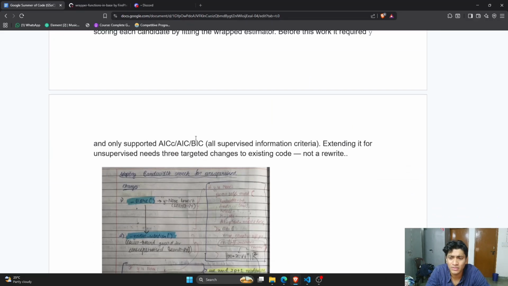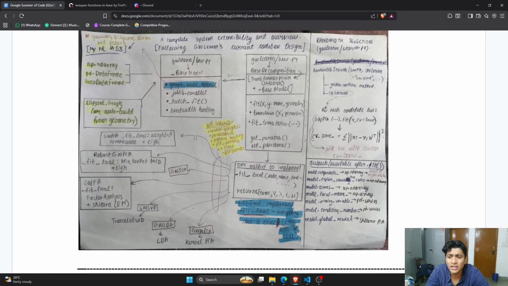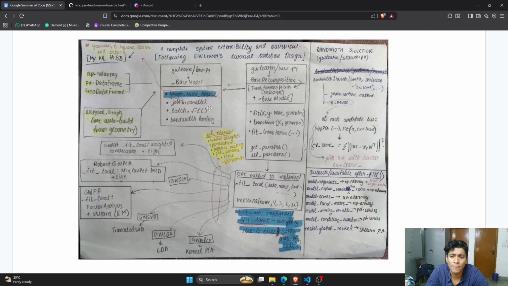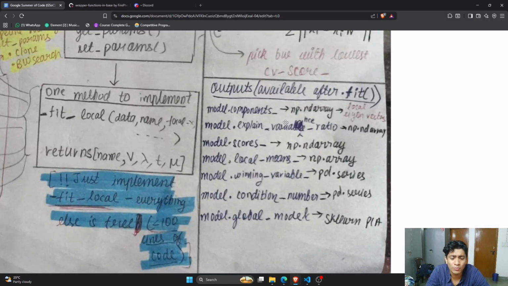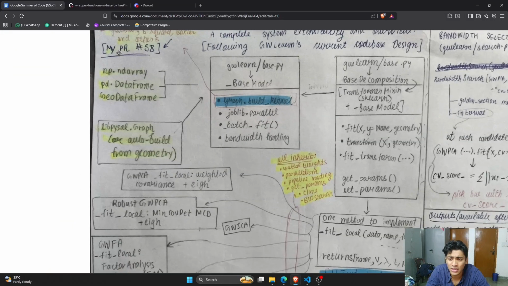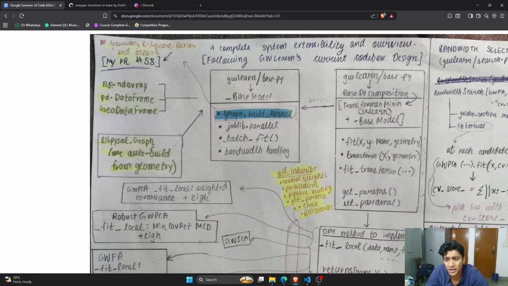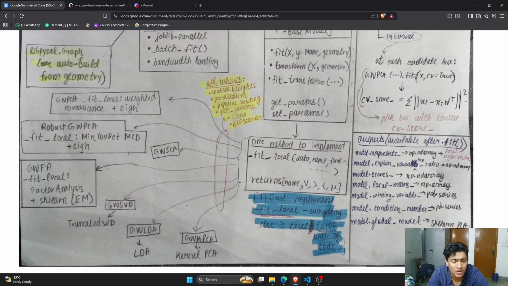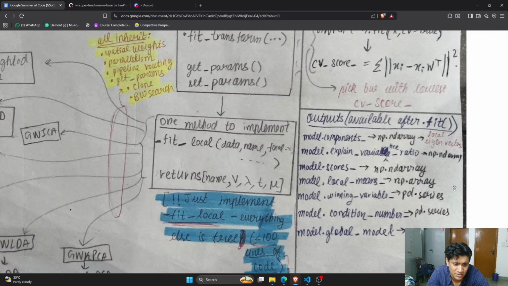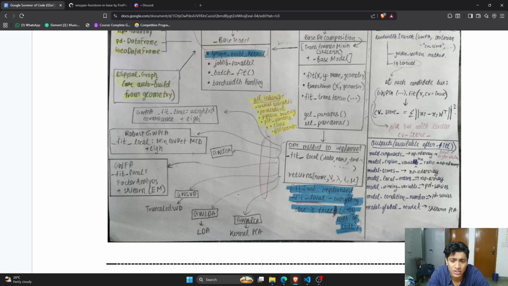This is the same diagram, right? This is the whole of what we are trying to build, the complete inputs and complete outputs. This tells what all outputs we have and their types, and these are the inputs we have and what types there are: NumPy arrays, pandas DataFrames and GeoDataFrames as well. And outputs we have in terms of pandas Series, NumPy ndarrays, and everything, right?